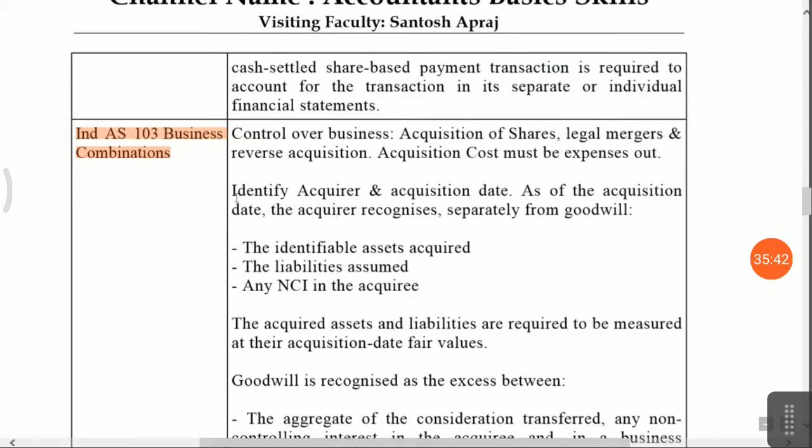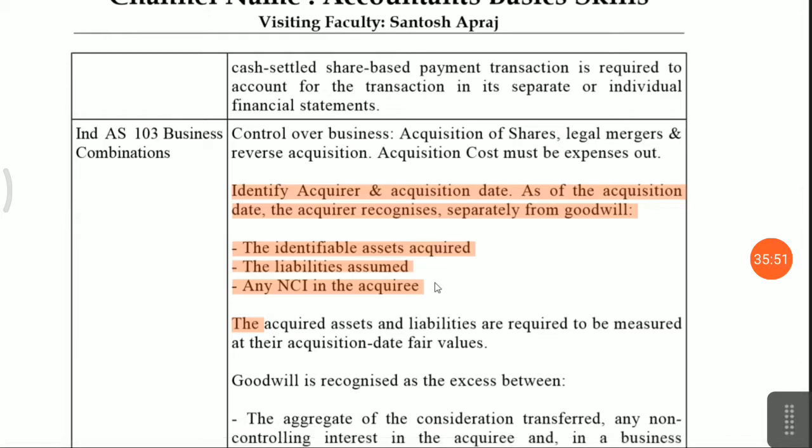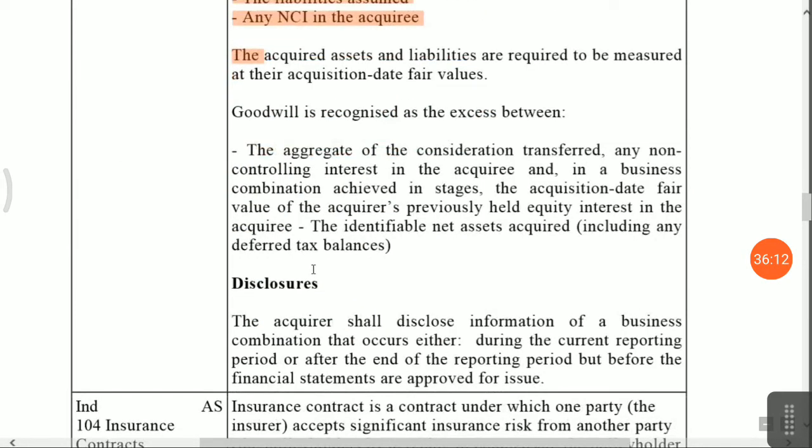Okay. In this case, simple meaning that there should be an acquisition date and there should be an acquirer, and you have to do calculation of goodwill or capital reserve. In the case of amalgamations, that is the same as a business combination. You have to do accounting, and similarly you have to disclose in your financial statement notes to account how you valued your business combinations.